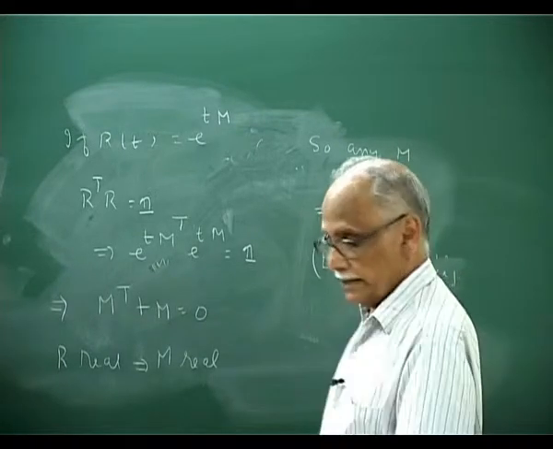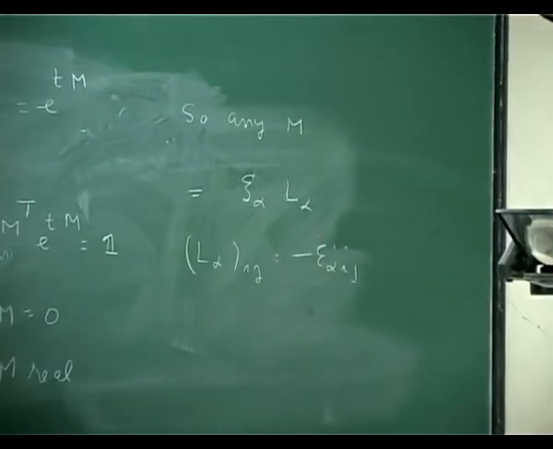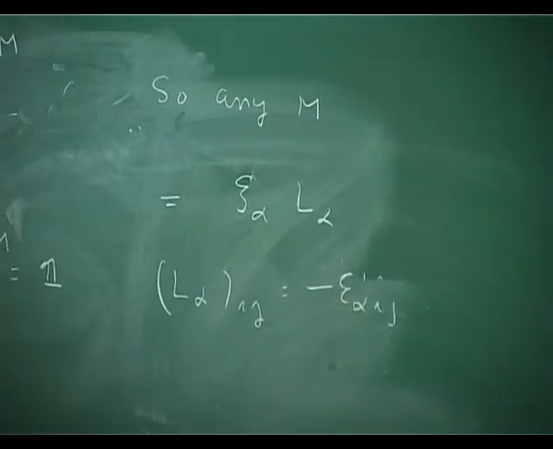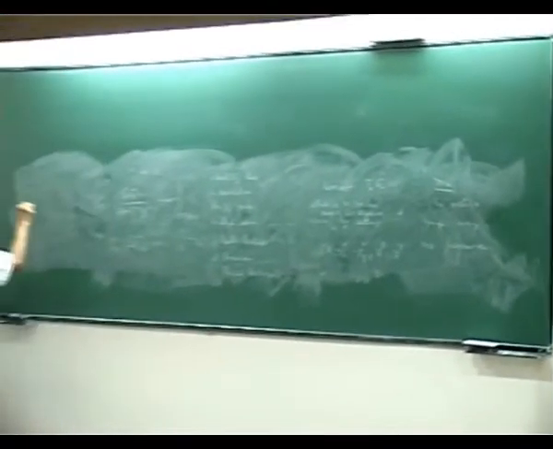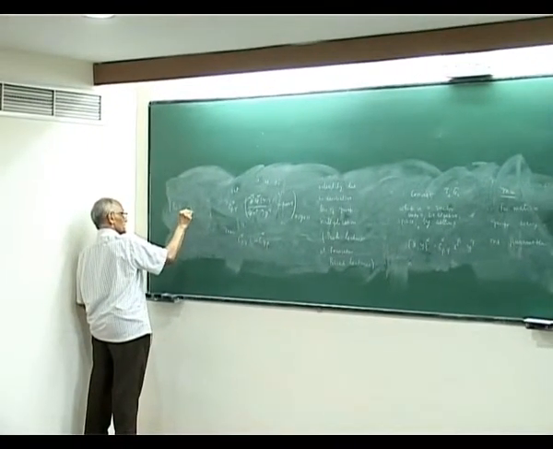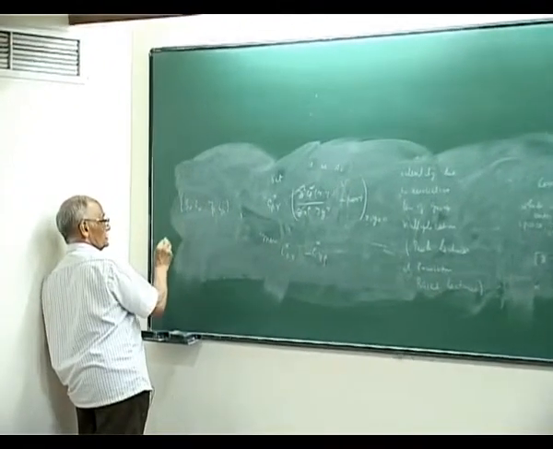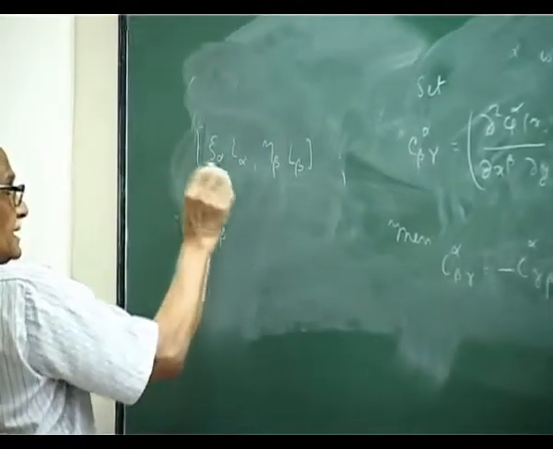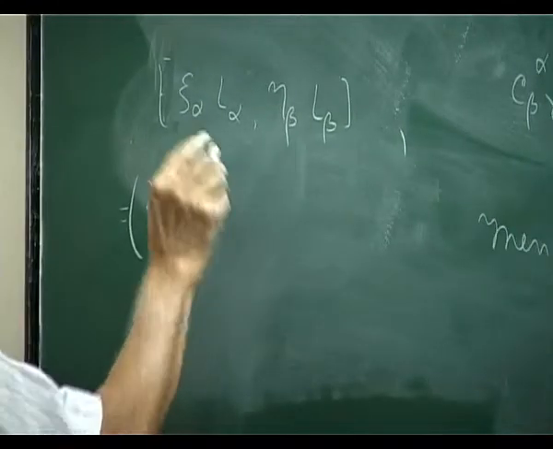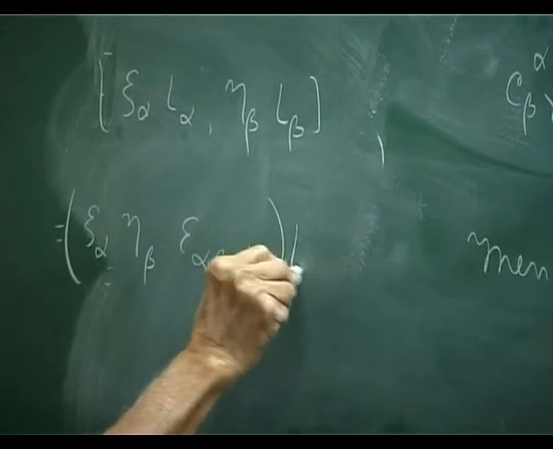So we can write down the commutator. The commutator closes, say: the commutator of psi alpha L alpha with eta beta L beta is psi alpha eta beta times the commutator of this with this, which is epsilon alpha beta gamma L gamma.